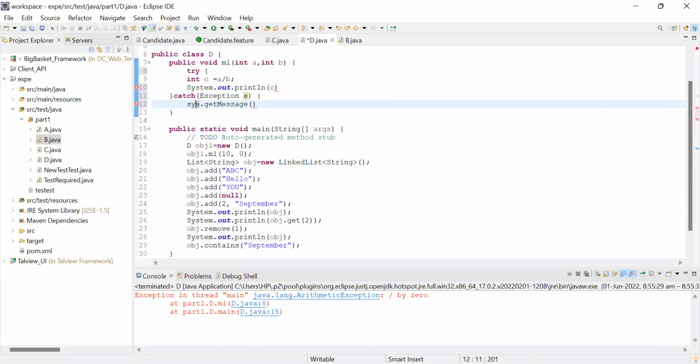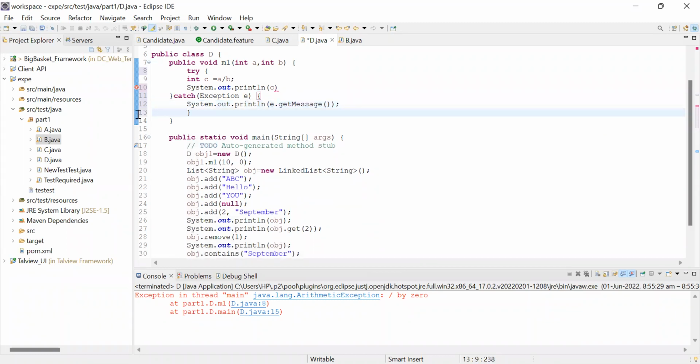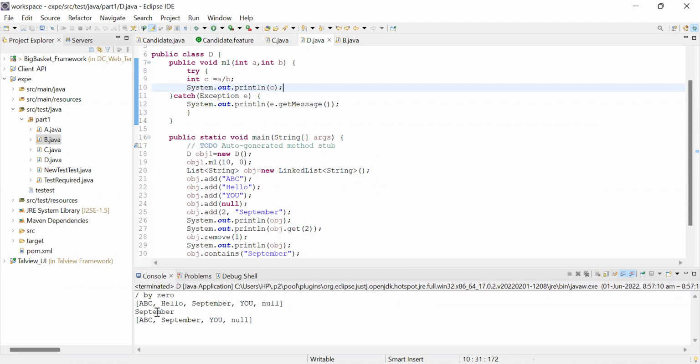Any kind of message printing would be fine. So what am I doing here? I'm just handling the exception. First say, if I just run this right now, what will it do?